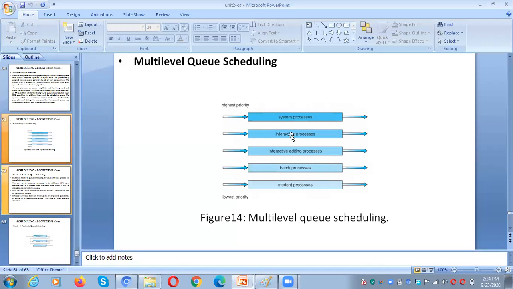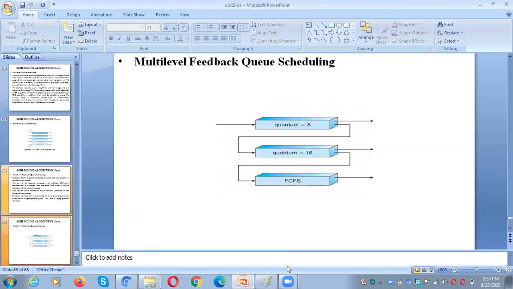Once the second level queue is over, then only we need to move to the third queue in order to execute the processes available in the third queue. After 3 we go for 4, after 4 we go for the fifth queue. That means if these 4 queues are empty, then only we move to the fifth queue. It is not like the case in the multilevel feedback queue.